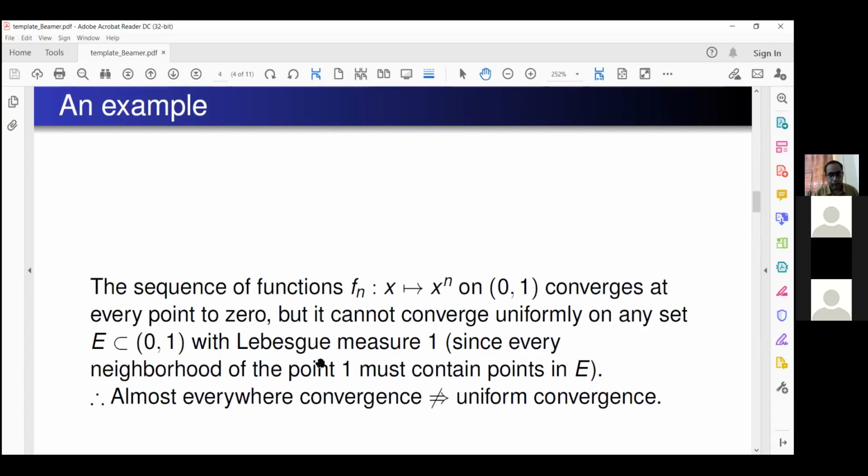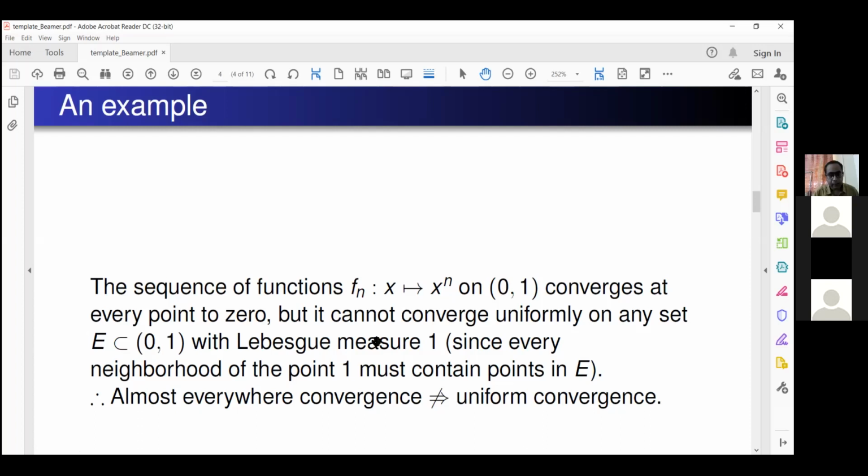The convergence cannot be uniform simply because if you take a subset E of (0, 1) with full Lebesgue measure, then it has to contain points of an open interval containing 1, of the type (a, 1). No matter how small such an interval is, it has to contain points from E.